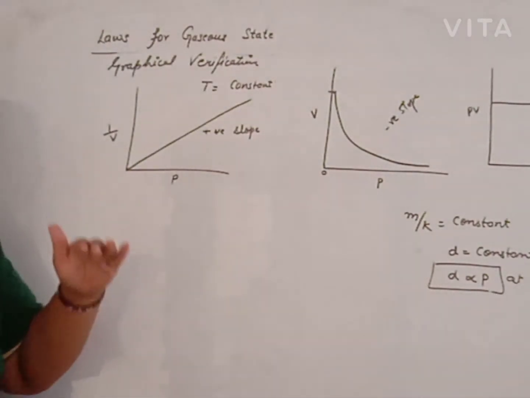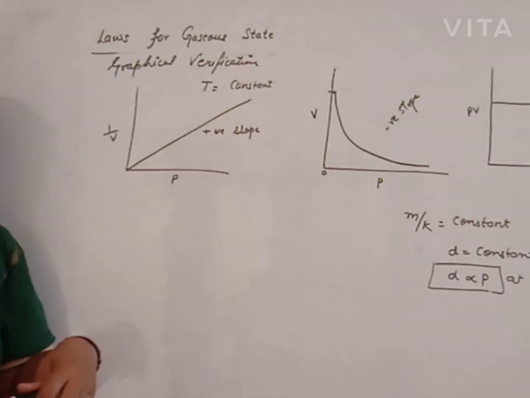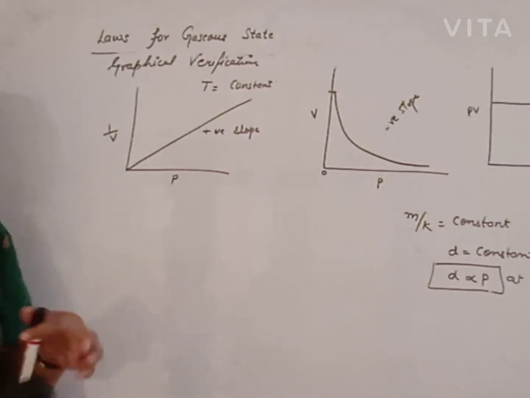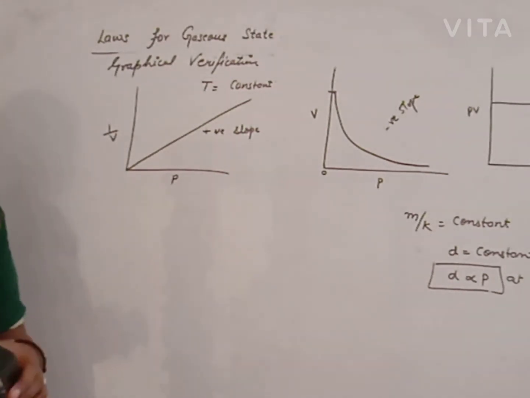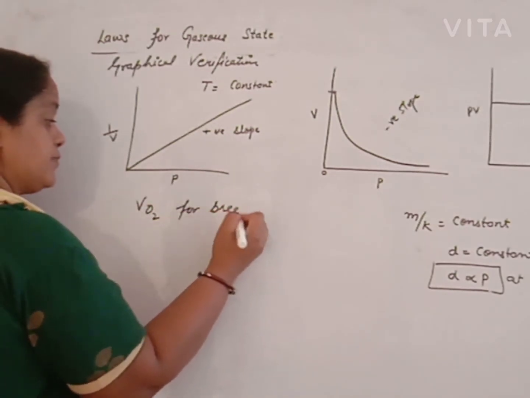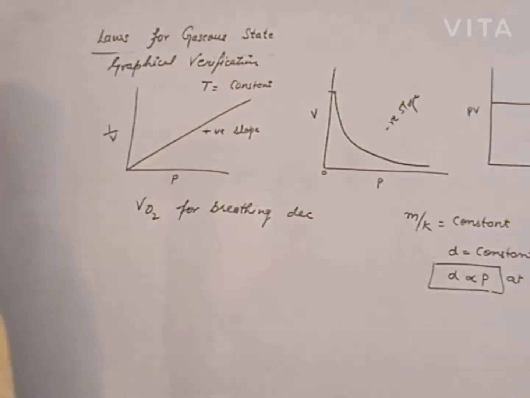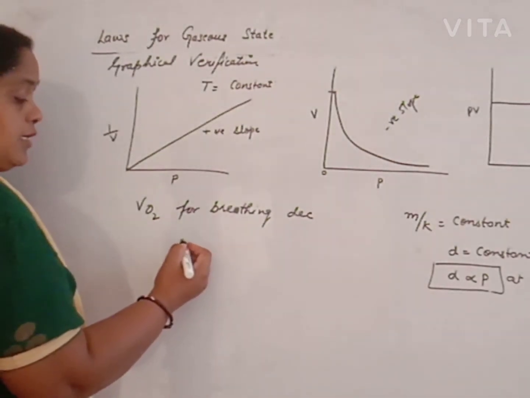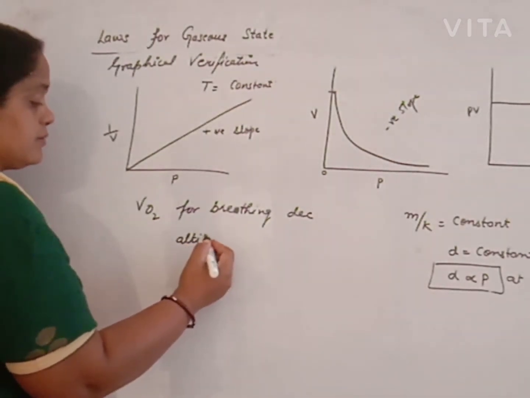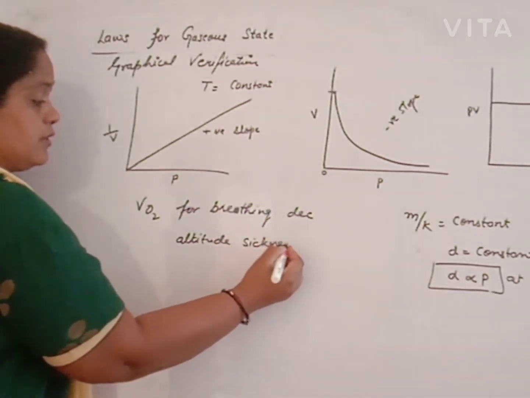As we move from lower to high level, the volume of oxygen for breathing decreases. If the volume of oxygen for breathing decreases, the person feels uneasiness and headache, which is known as altitude sickness.